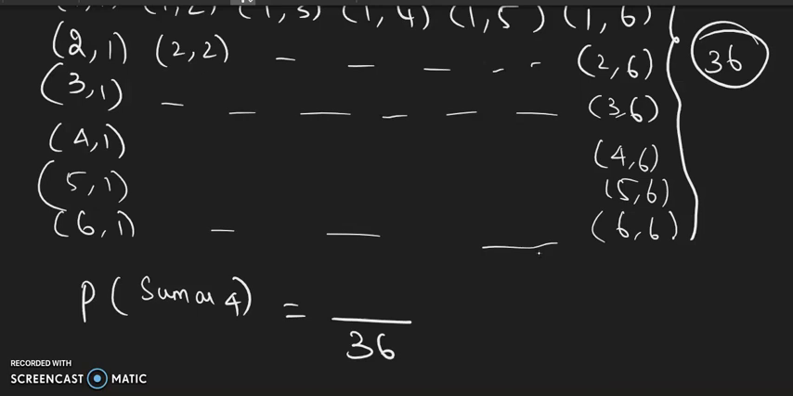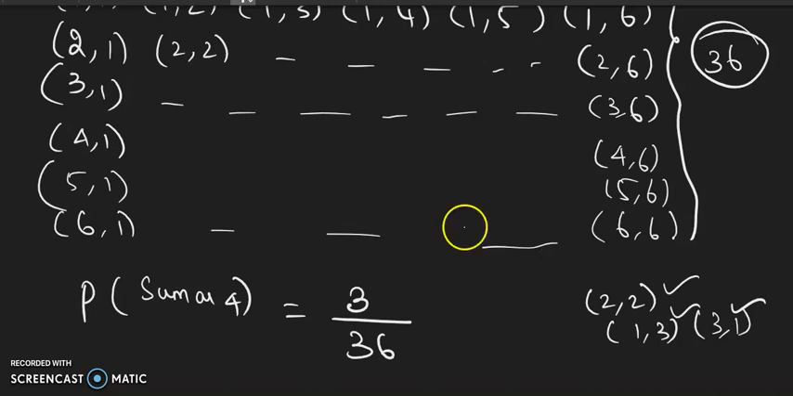Now, out of these combinations, which combinations will give the sum as 4? Let us write, say, 2,2. And then, what else? 1,3. Right, here also the sum is 4. And then, what else? 3,1. So 1, 2, 3, 3 cases are favorable out of 36 cases. So, this is the probability of getting the sum as 4.